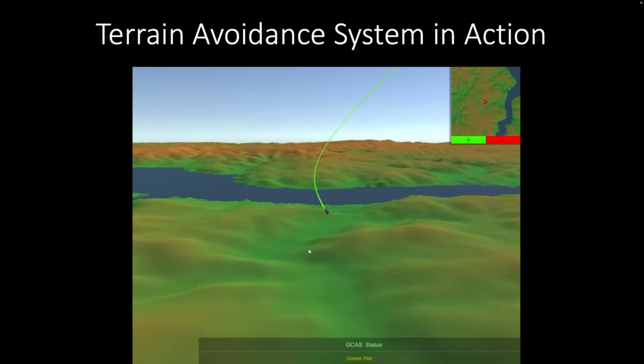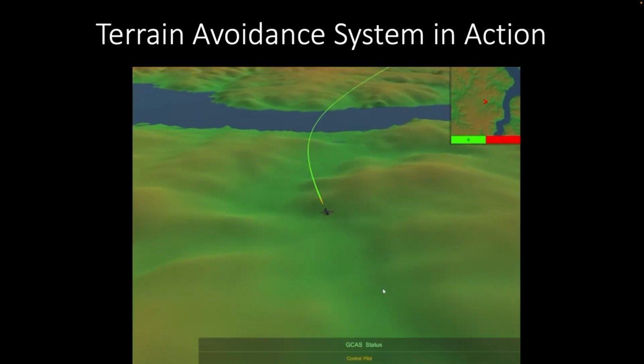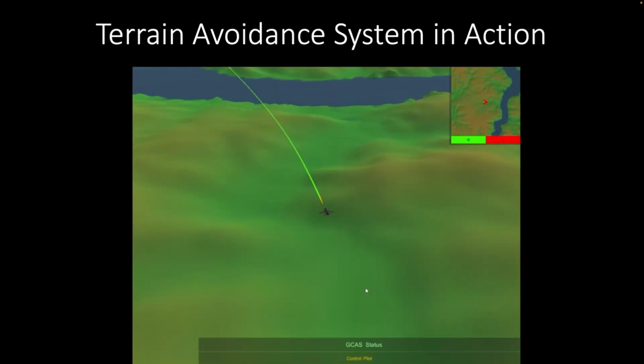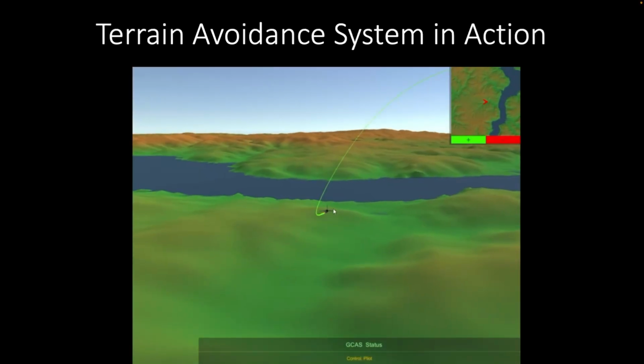This simulation shows our complete system successfully avoiding terrain collision with smooth, dynamically feasible maneuvers, demonstrating the end-to-end pipeline in action.